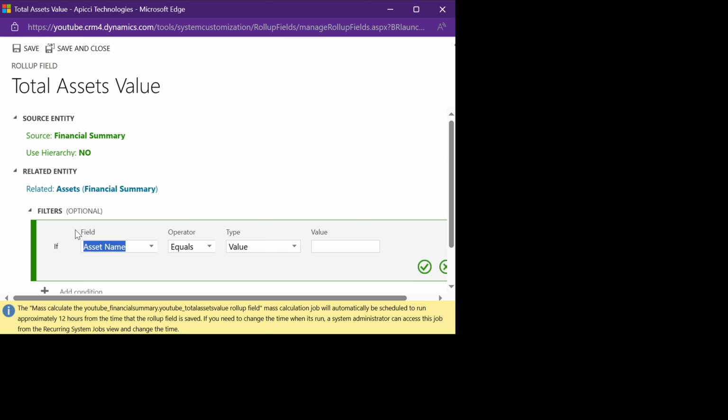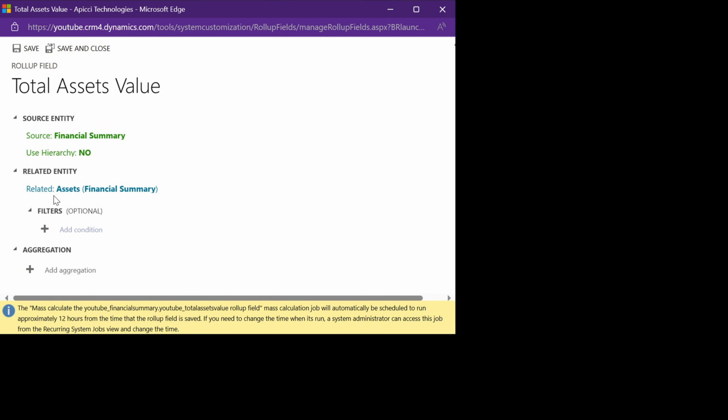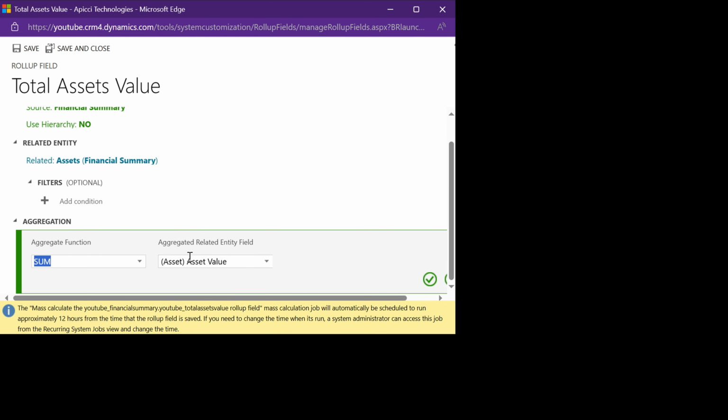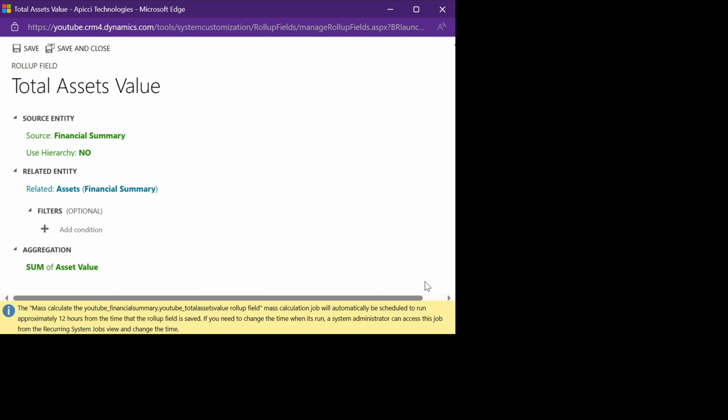And then we can also add filters. So the filter, you can specify to say maybe if the asset name is equal to this, you can also add anything else depending on that particular need. But for ours, because we've already just selected, say only select the assets, sum up the assets. What exactly are we aggregating? We want to sum up the asset value. Select that. There, our column is complete.